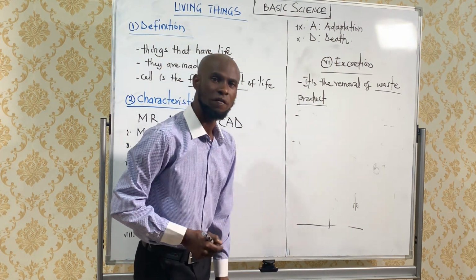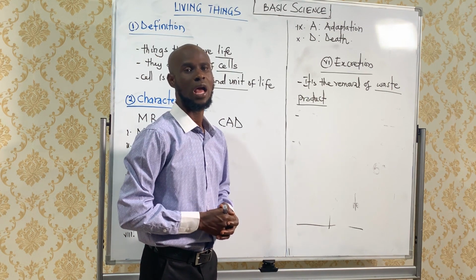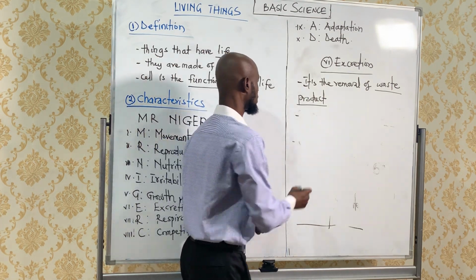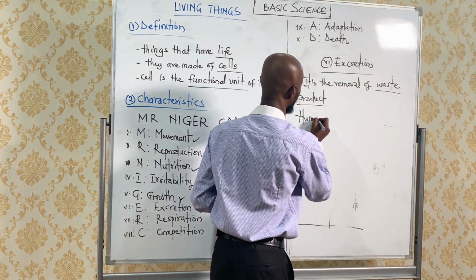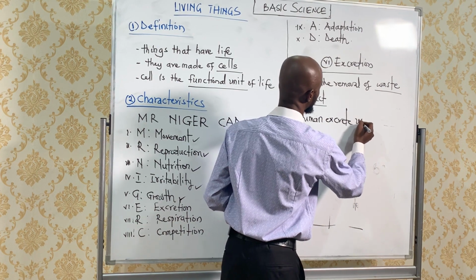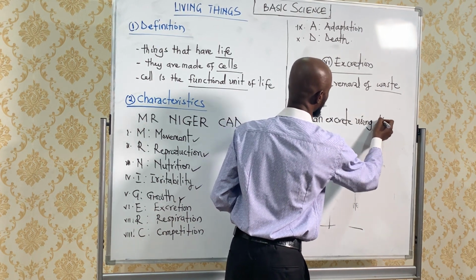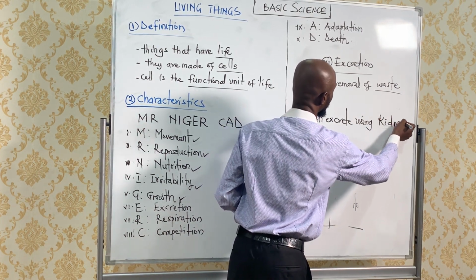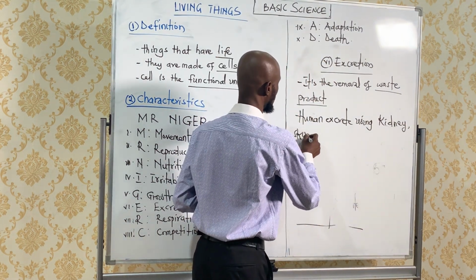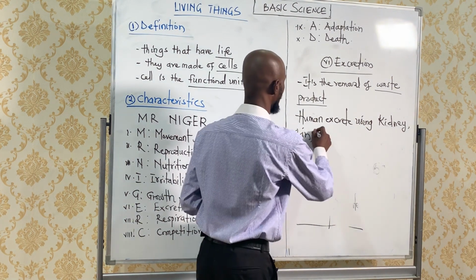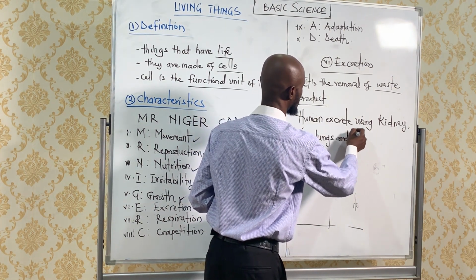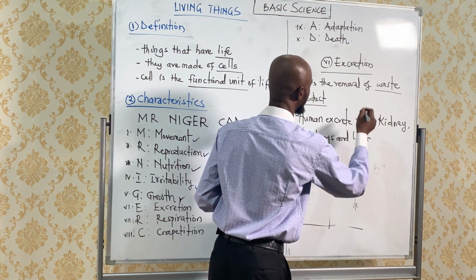Human beings have various structures with which they excrete. Humans excrete using, number 1, the kidney. We also excrete using the skin, the lungs, and the liver.